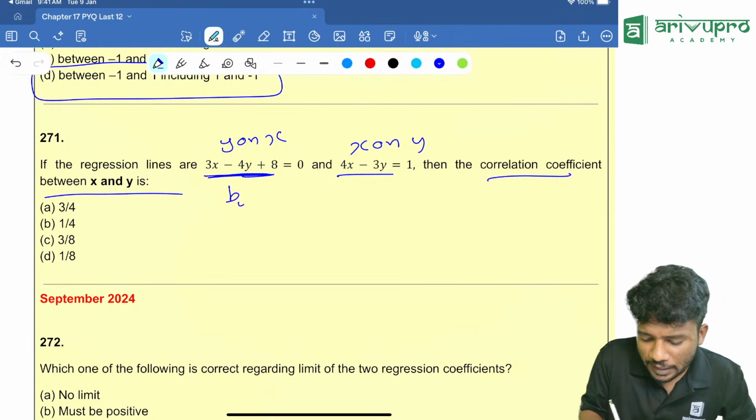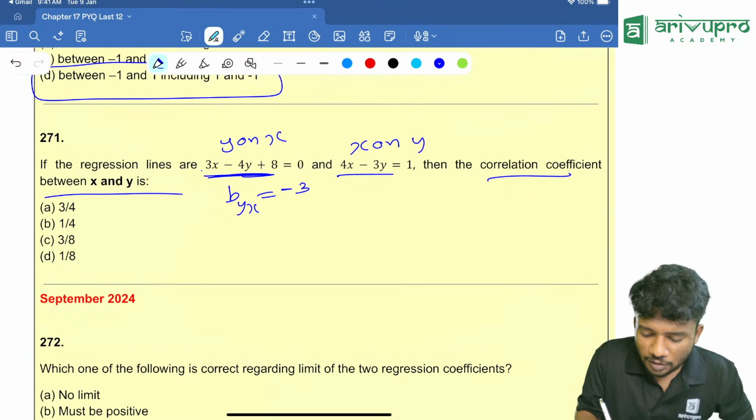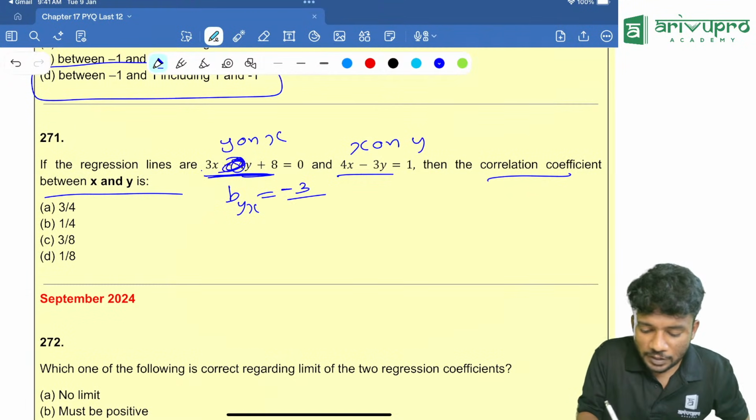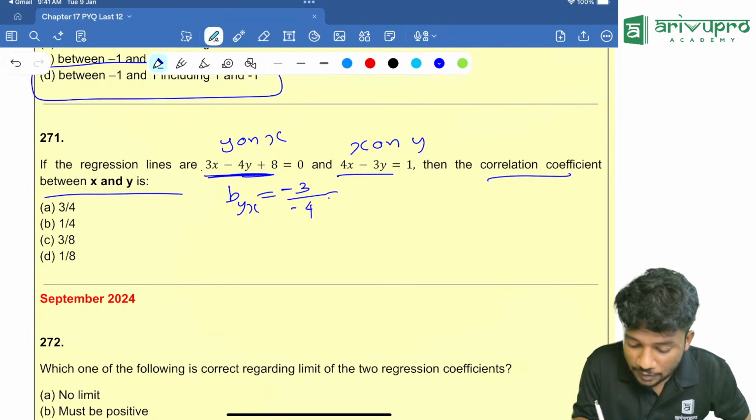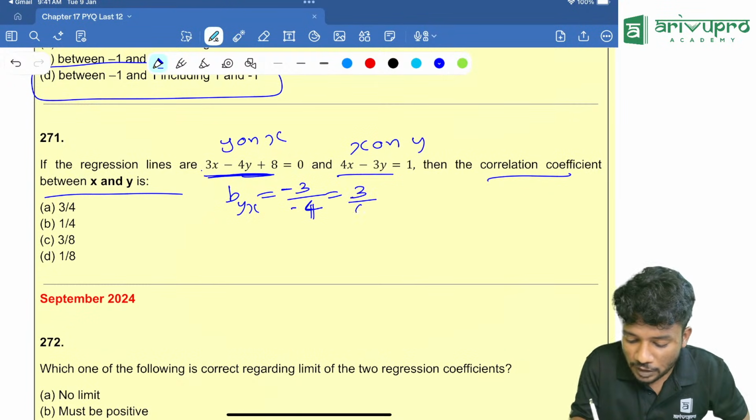From this, byx is minus of coefficient of known divided by coefficient of unknown. It is not +4, it is -4. Remember that, minus and minus will get cancelled off, so 3/4.